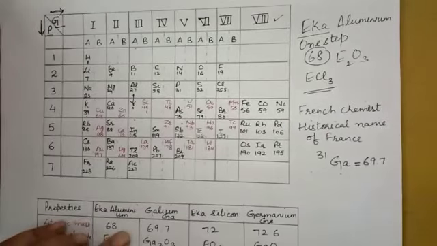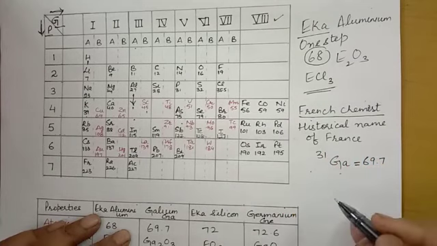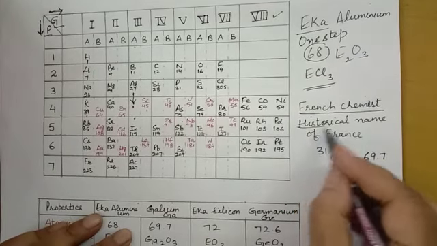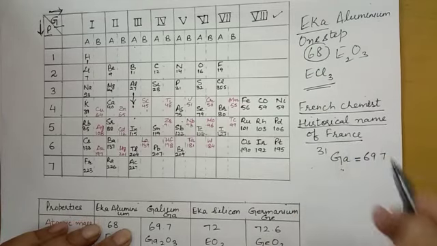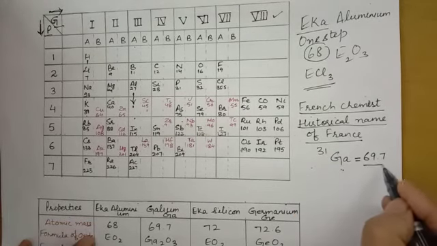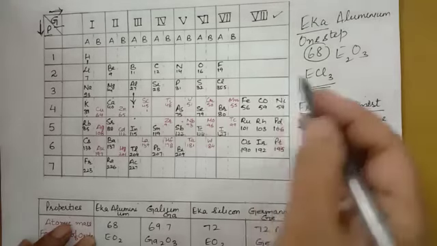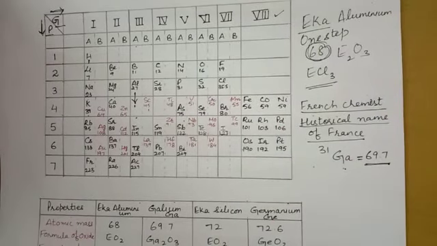Years later, a French chemist discovered gallium. He named that gallium after the historical name of France. Now this gallium has mass 69.7, which is approximately similar to the 68 predicted by Mendeleev.